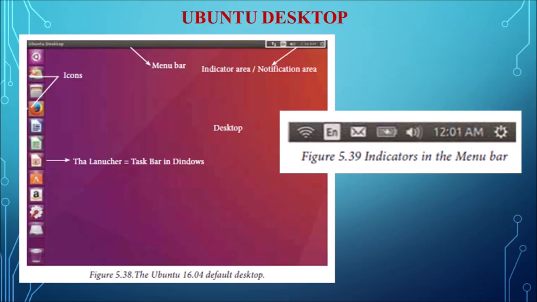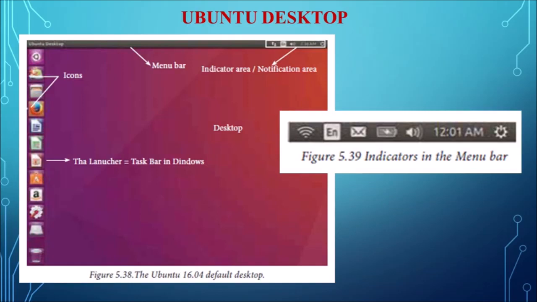And you can see the menu bar. The menu bar is located at the top of the screen, and it incorporates common functions used in Ubuntu. The frequently used icons in the menu bar are found on the right. The most common indicators in the menu bar are located in the indicator or notification area, that is in the top right area.